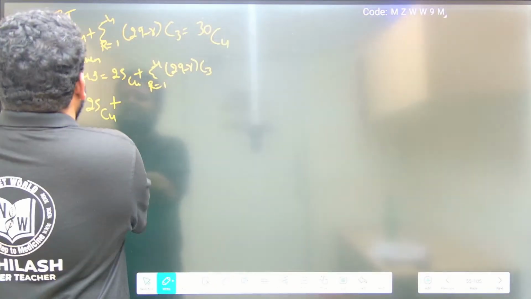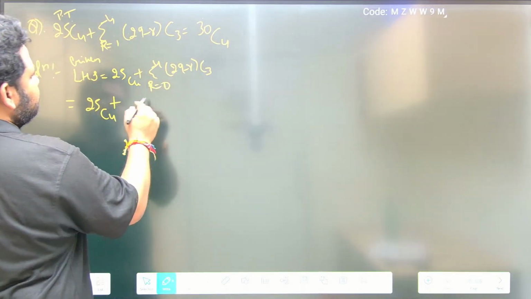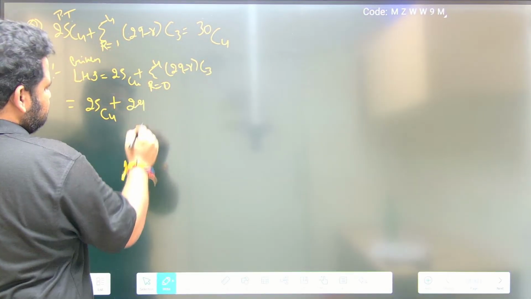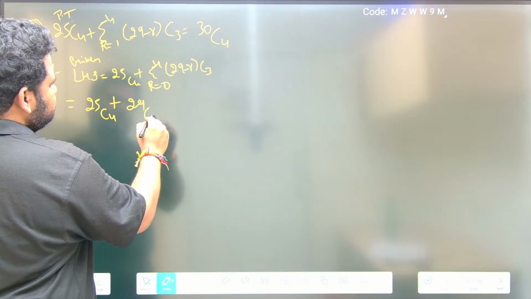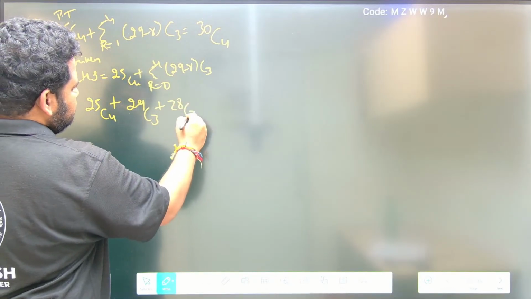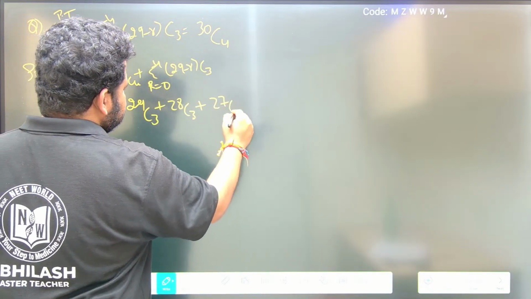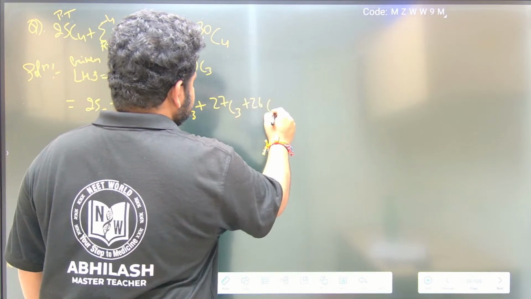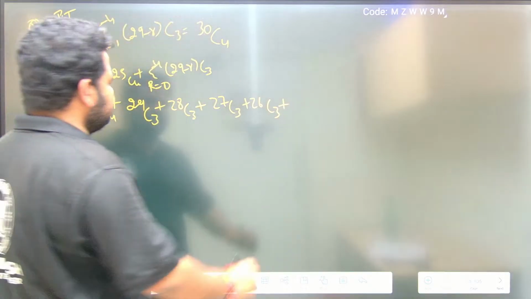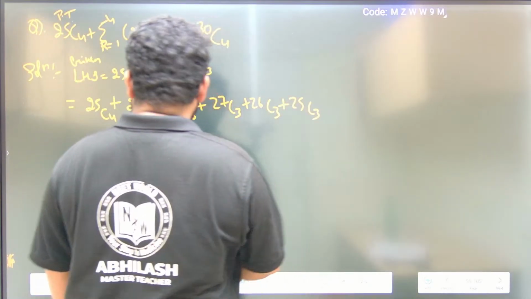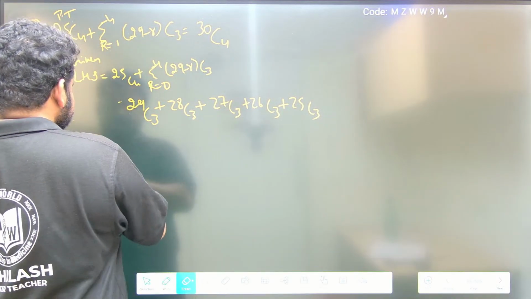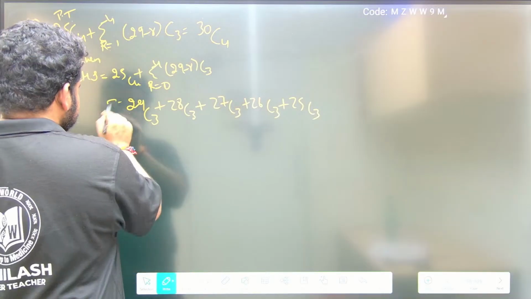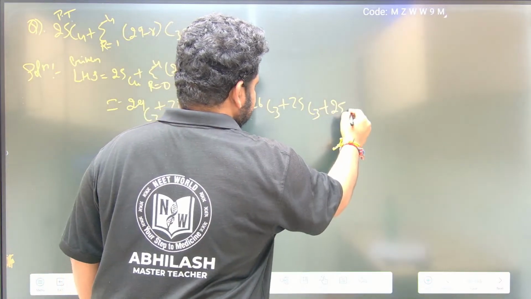So this will become 29 minus 0, that is 29C3, then 28C3, then 27C3, then 26C3, and then 25C3. And this first value, 25C4, that is given, I'll write it here: plus 25C4.